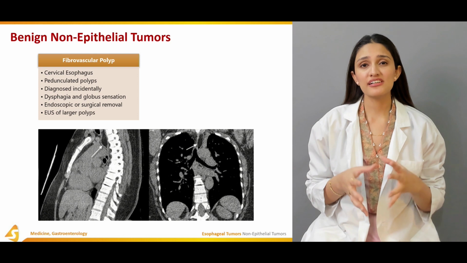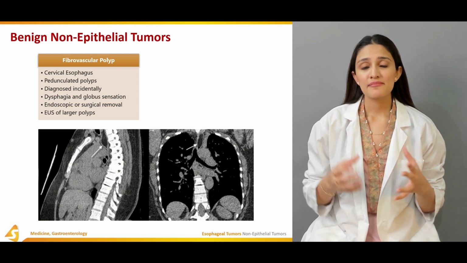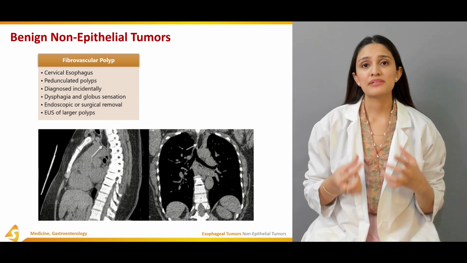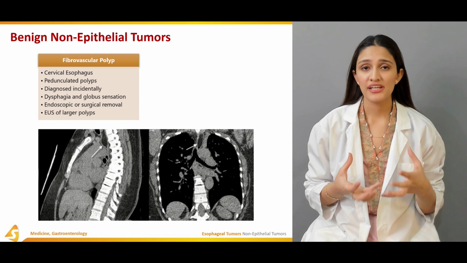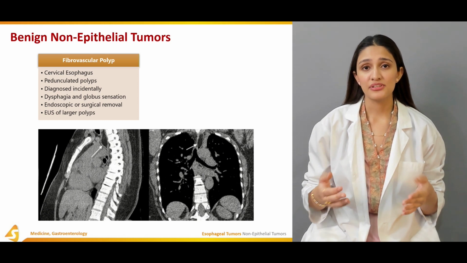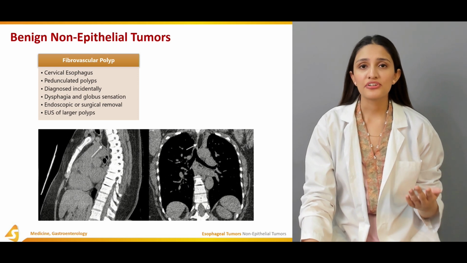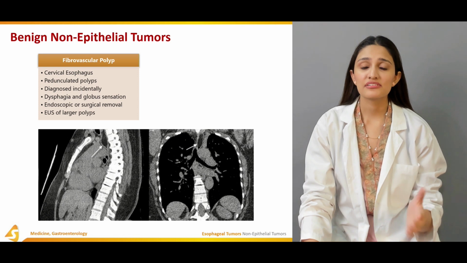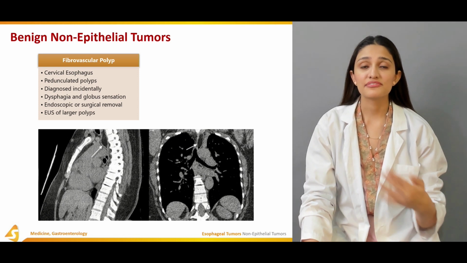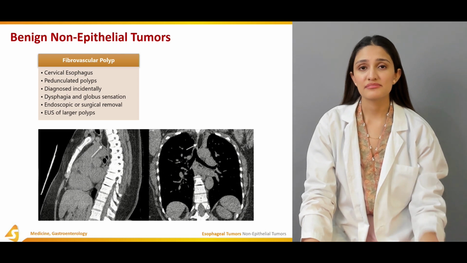Endoscopic ultrasound of a larger polyp is very necessary because a very large vessel might reside within this polyp, and it is necessary to undergo an ultrasound prior to any incision, because this could cause drastic bleeding with a large vessel.